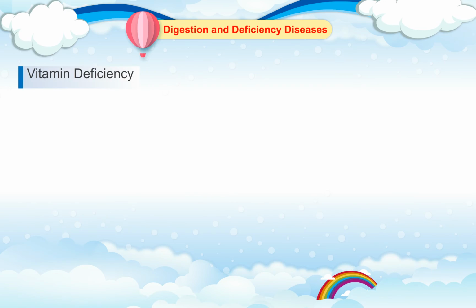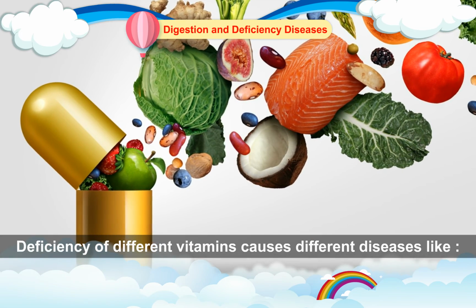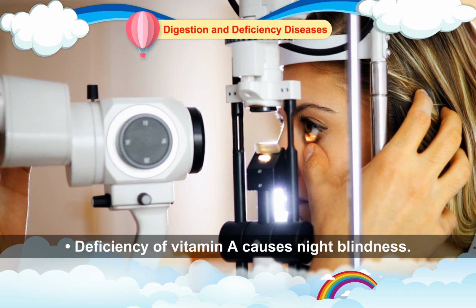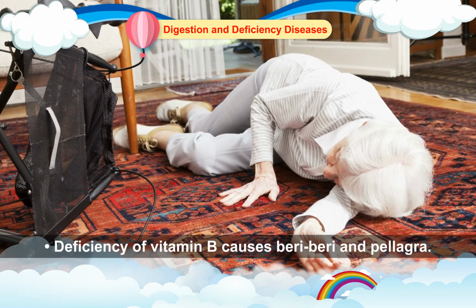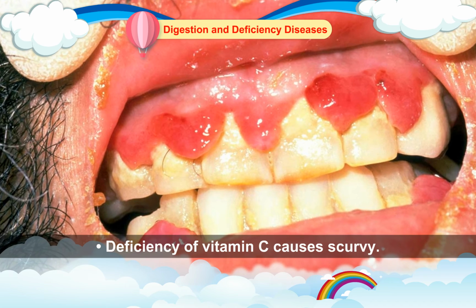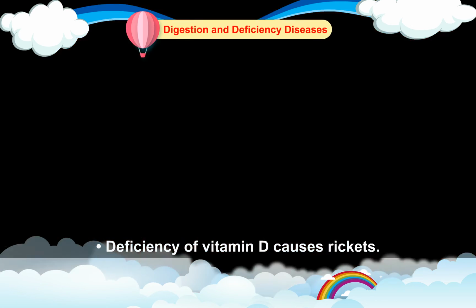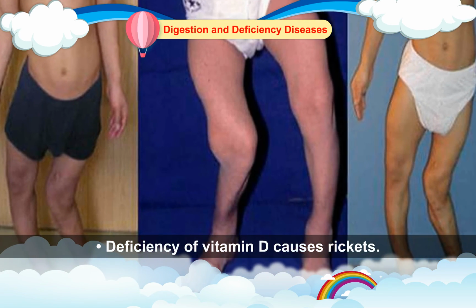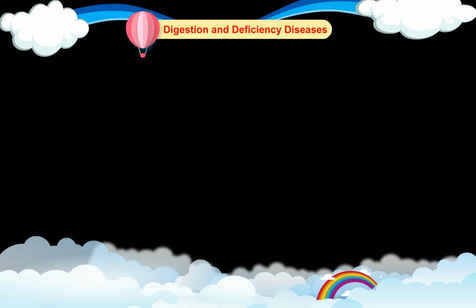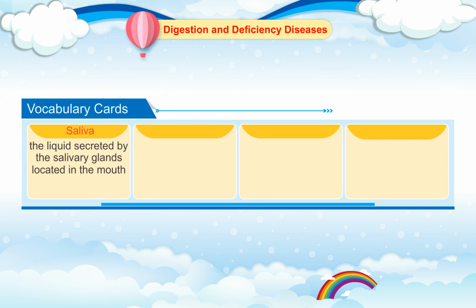Vitamin deficiency. Deficiency of different vitamins causes different diseases like deficiency of vitamin A causes night blindness. Deficiency of vitamin B causes beriberi and pellagra. Deficiency of vitamin C causes scurvy. Deficiency of vitamin D causes rickets. Fact trivia. A lot of vitamins in fruits and vegetables are lost by heat, light, and exposure to air before reaching your plate. Vocabulary cards.